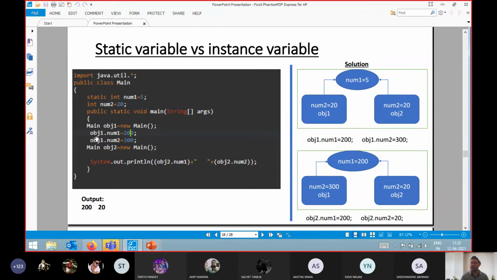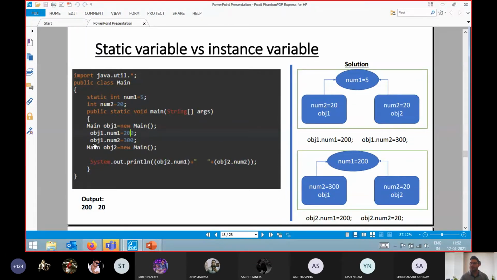Now after that, I have updated the value obj1.num1. What is num1? Num1 is my static variable. I told you that for a static variable you will have a single copy. Even though you create n number of objects, if you are updating that value, you are accessing the single memory space. Always remember this point. But in the case of an instance variable, each and every object will have a different value.